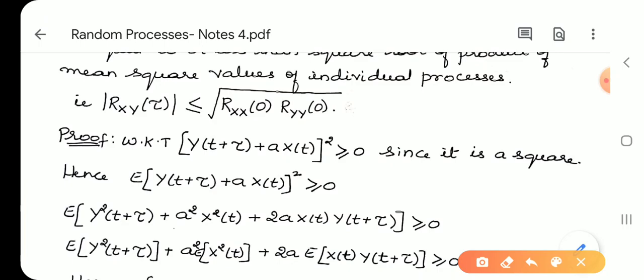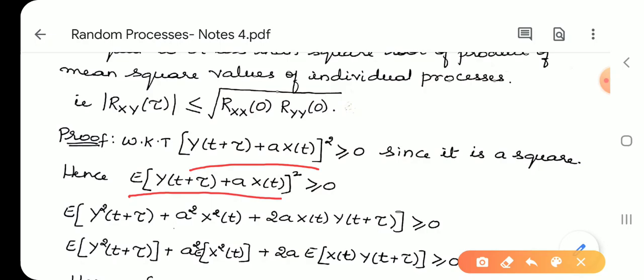We will consider the square of y of t plus tau plus a into x of t, which is greater than or equal to 0. Since it is a square, it should be greater than or equal to 0. Let us take the expectation of y of t plus tau plus a x of t whole square.